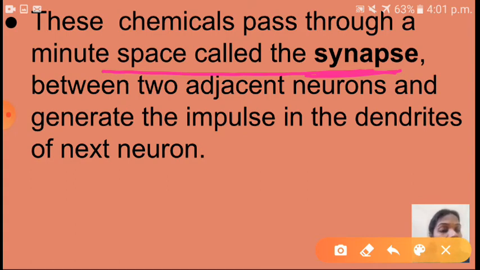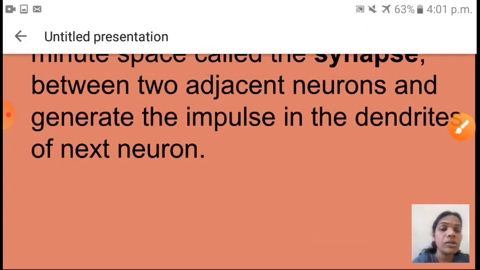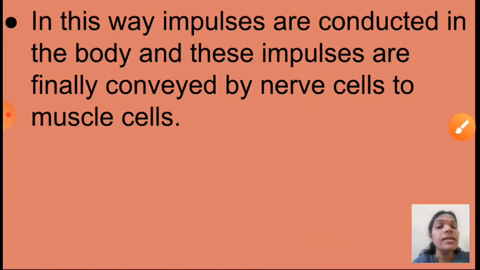Understood now? So like this, the electrochemical impulse will transfer from one neuron to another neuron. Okay, shall we go to the next now? See, in this way impulses are conducted in the body and these impulses are finally conveyed by nerve cells to muscle cells. So like this, electrochemical impulses are generated and conducted from one neuron to another, and then transferred from nerve cells to muscle cells. So children, I hope you understood now. Yes, shall I go to the next now?